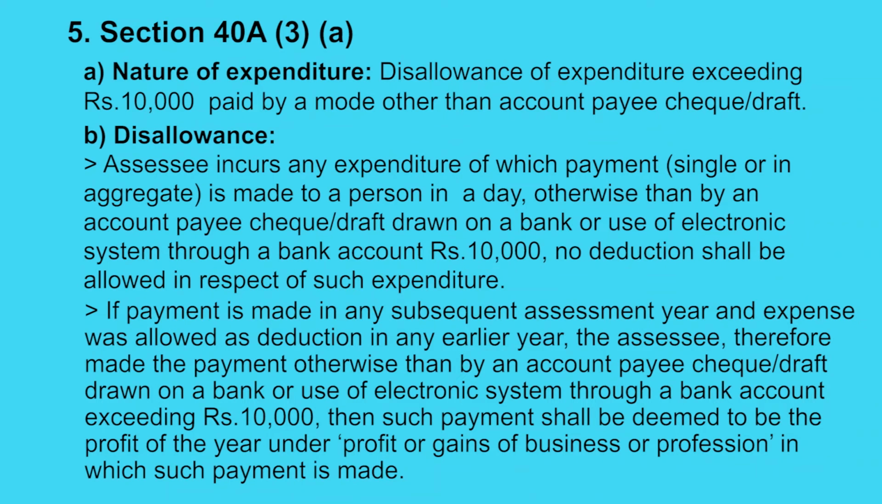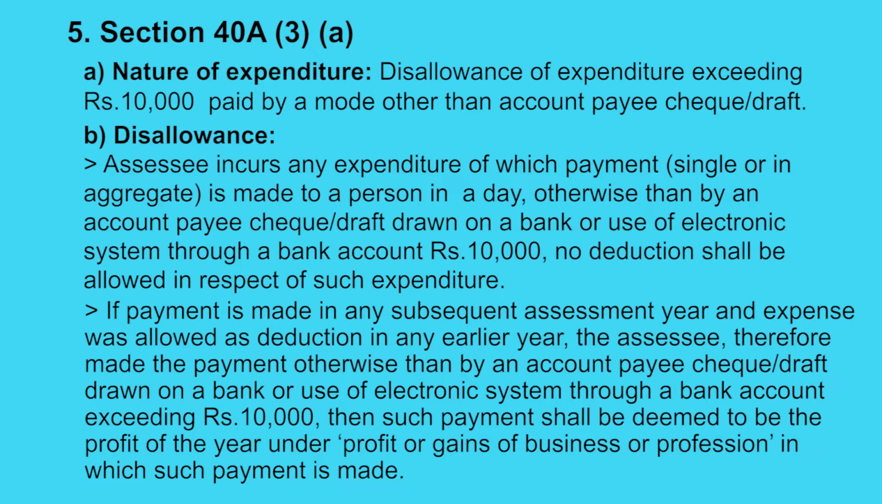Then we have section 40A subsection 3 clause A. Nature of expenditure: disallowance of expenditure exceeding rupees 10,000 paid by mode other than account payee cheque/draft. Disallowance: if an SSE incurs any expenditure for which payment, single or in aggregate, is made to a person in a day otherwise than by an account payee cheque/draft drawn on a bank or use of electronic system through a bank account, exceeding rupees 10,000, then no deduction shall be allowed in respect of such expenditure.